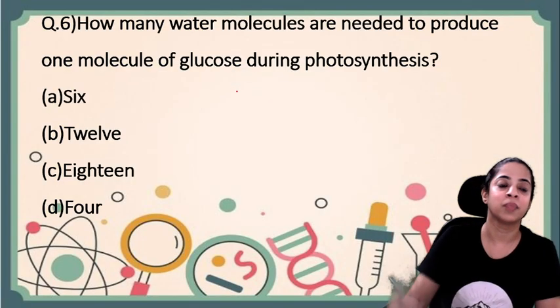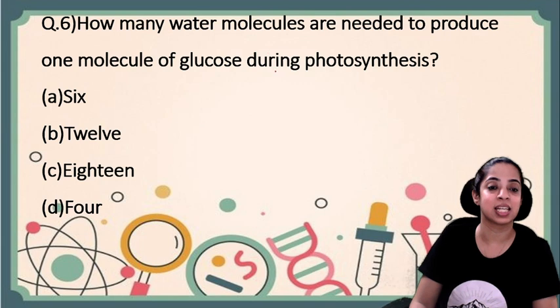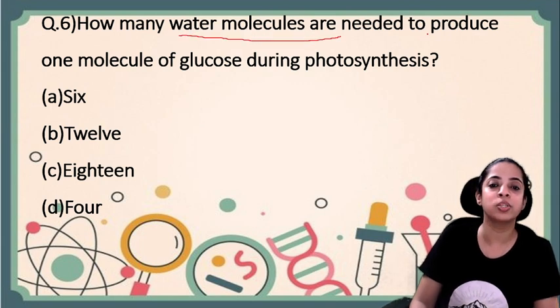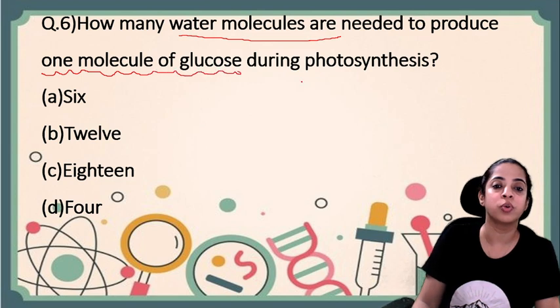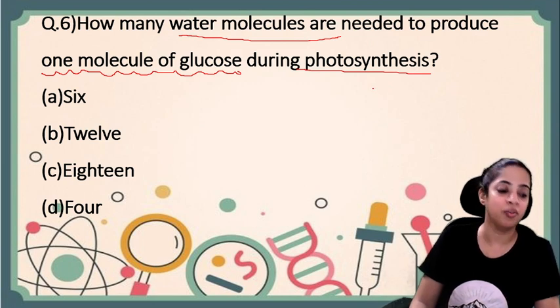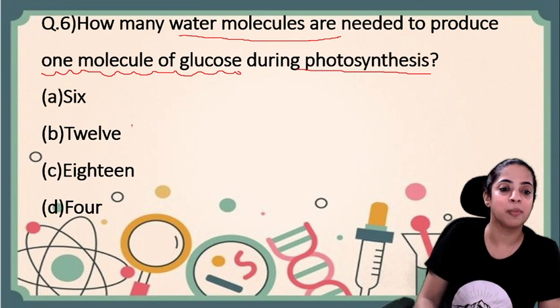Okay children, moving on to question number 6. How many water molecules are needed to produce 1 molecule of glucose during photosynthesis? Read the question very carefully. To produce 1 molecule of glucose, how many water molecules are required? So the answer is B, 12. Okay, the answer is B.